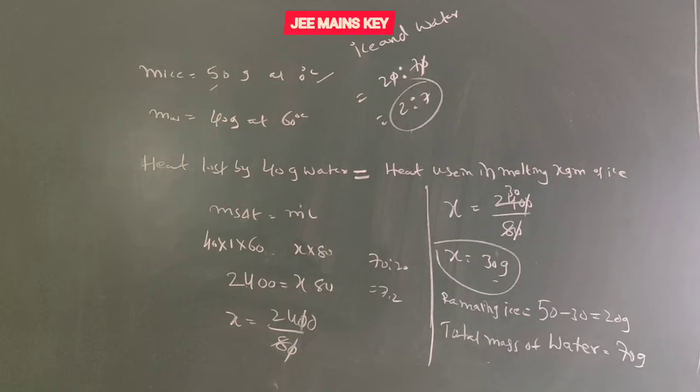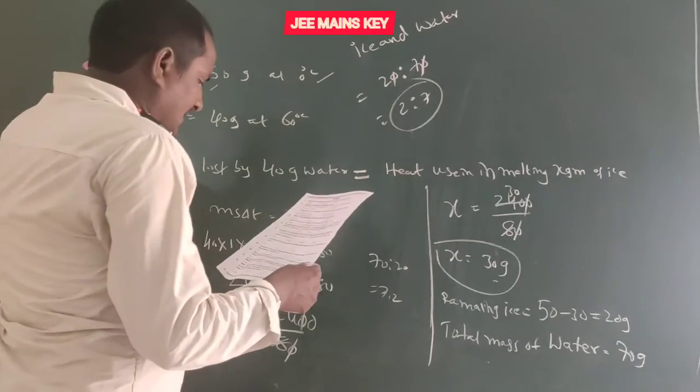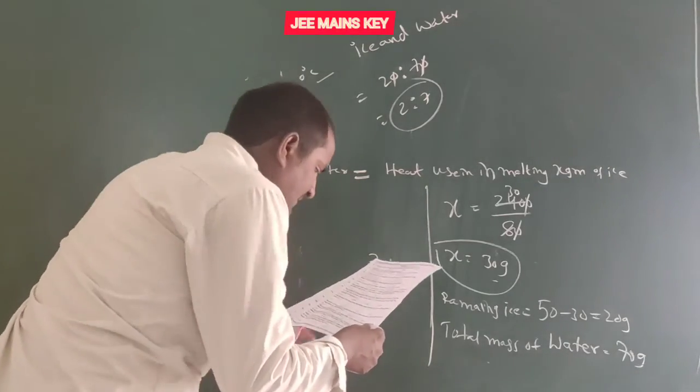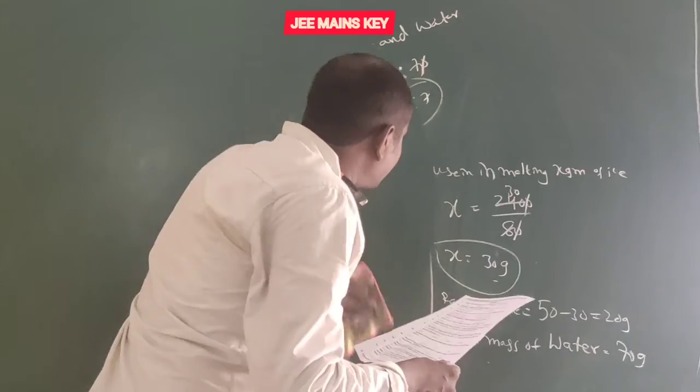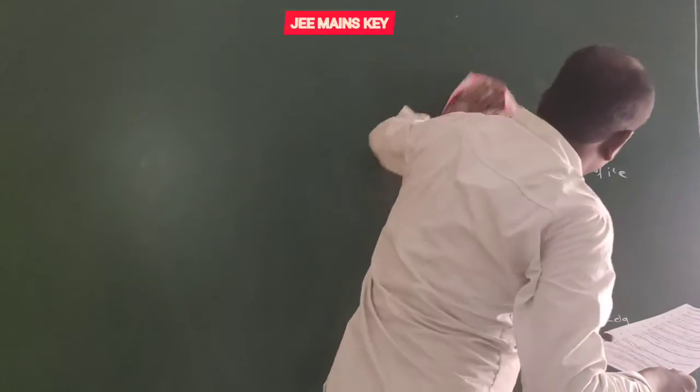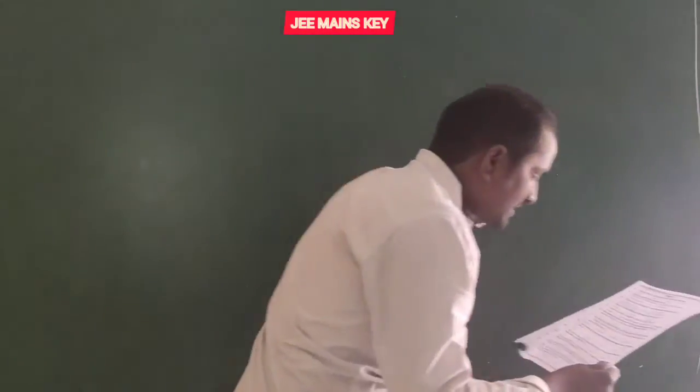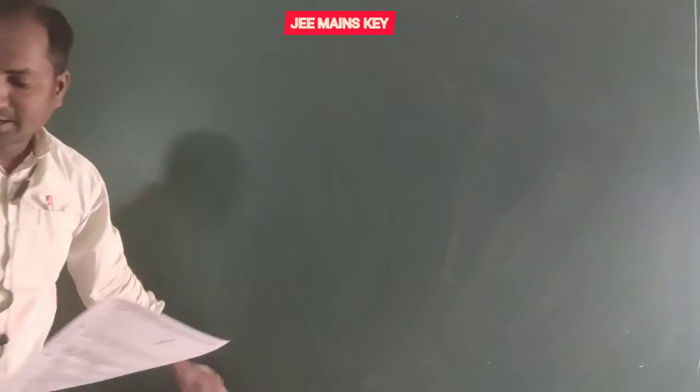Okay, next question number 40. Two plane mirrors are arranged at 45 degrees to each other. An object is placed between the two mirrors. Then find the number of images.